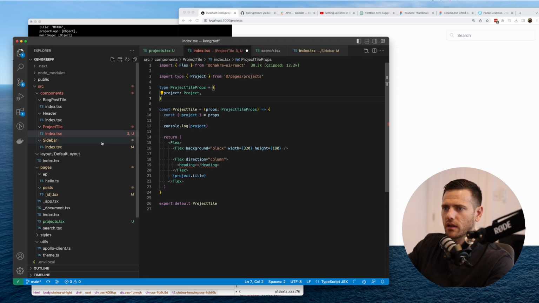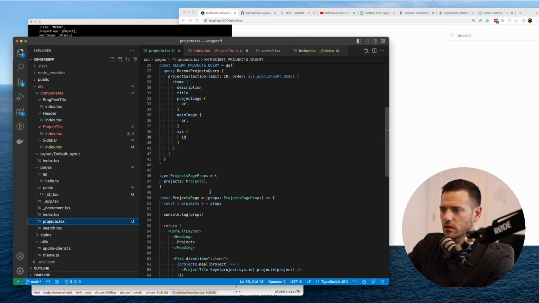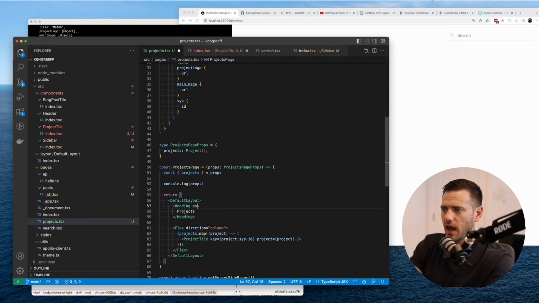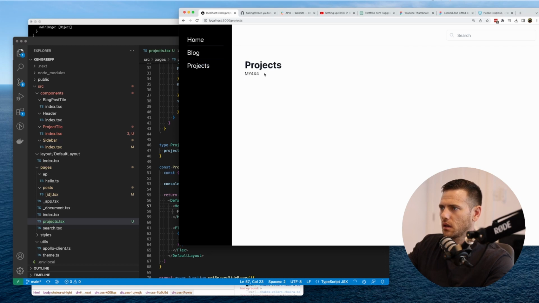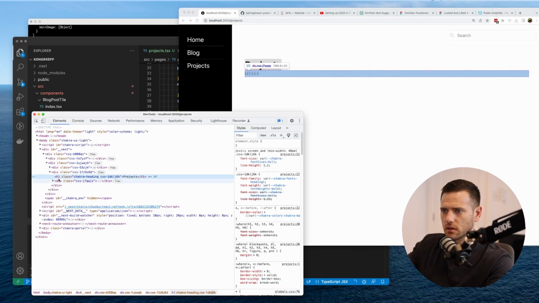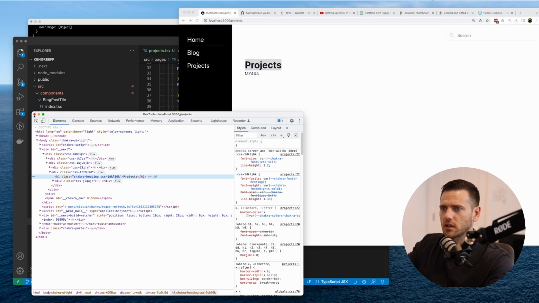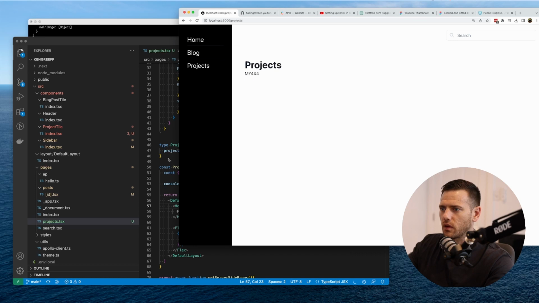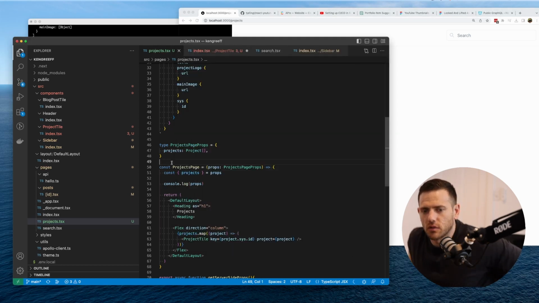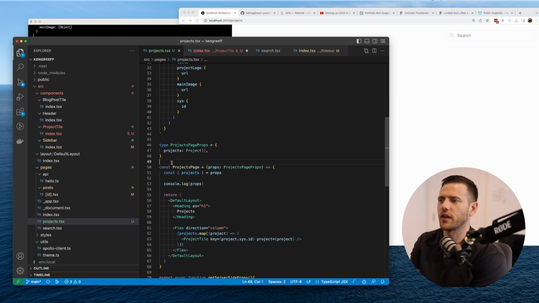So a way around this, when we're actually doing this page, is heading, and we can say as H1. Now when we look at this, you can see that Chakra's rendering it as an H1. So it's very important, and we noticed this in my 4x4, to make sure that you run some sort of test for SEO, because this is going to affect your performance.